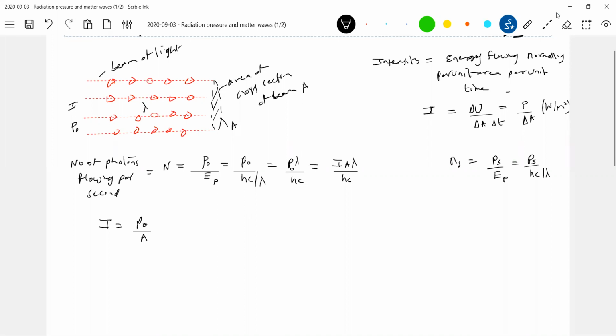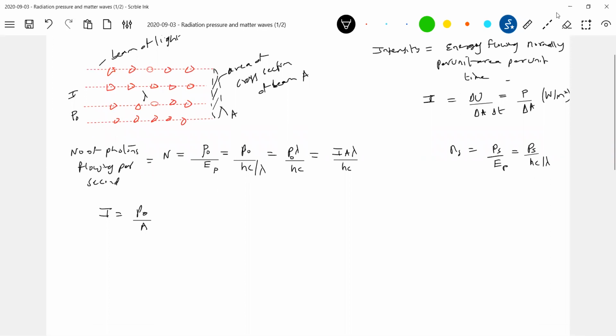Now this particular beam of light is incident on a surface. That surface is going to absorb this beam. So rather than the beam, let me now go for a surface here.